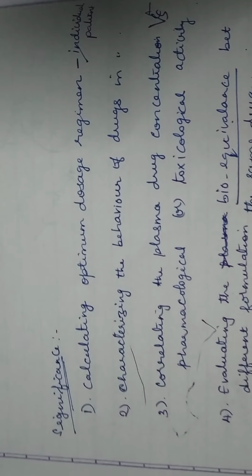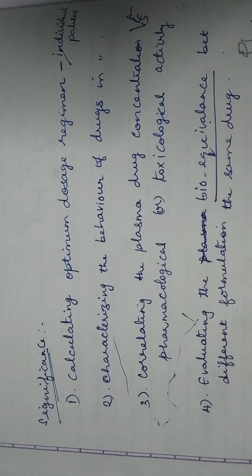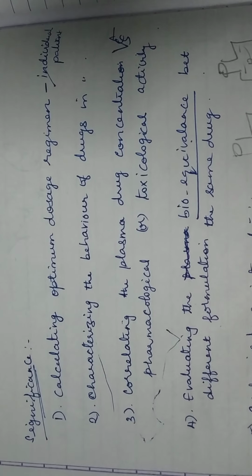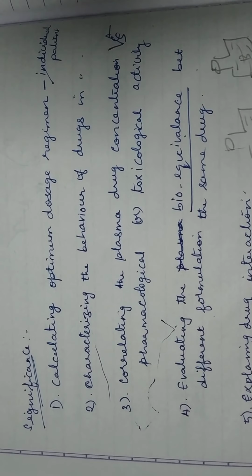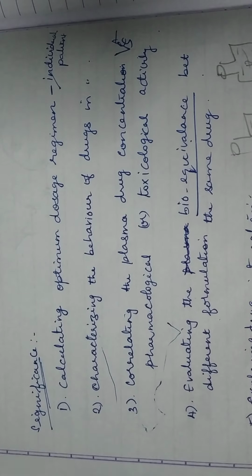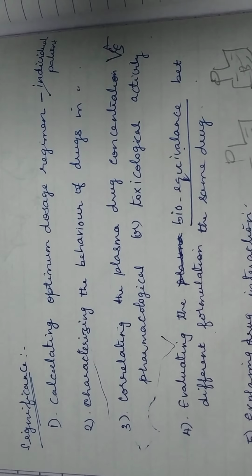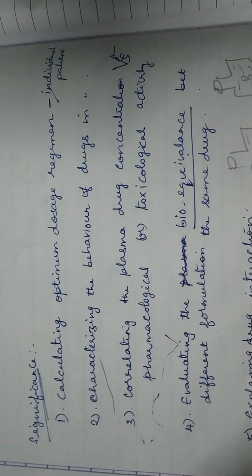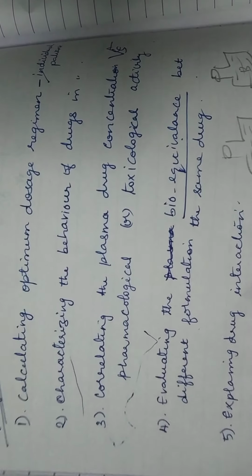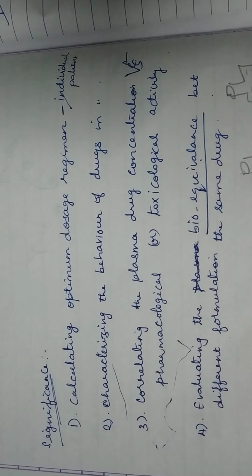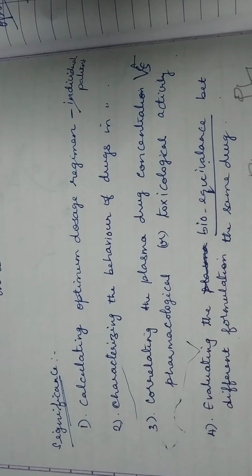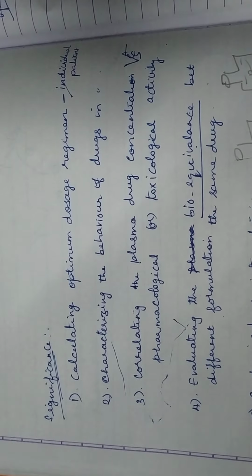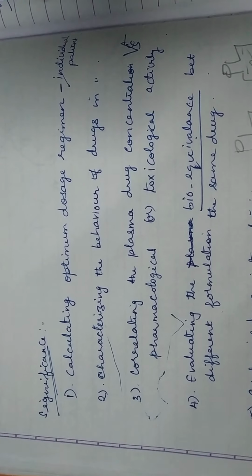The second one is used to characterize the behavior of the drug in the individual patient. The third one is used to correlate the plasma drug concentration with a toxicological and a pharmacological effect. Usually after the administration of the drug, we withdraw samples at periodic intervals and analyze the concentration of the drug present in the blood.